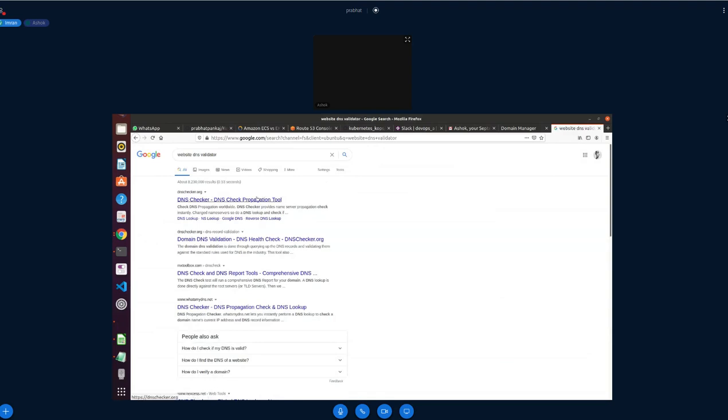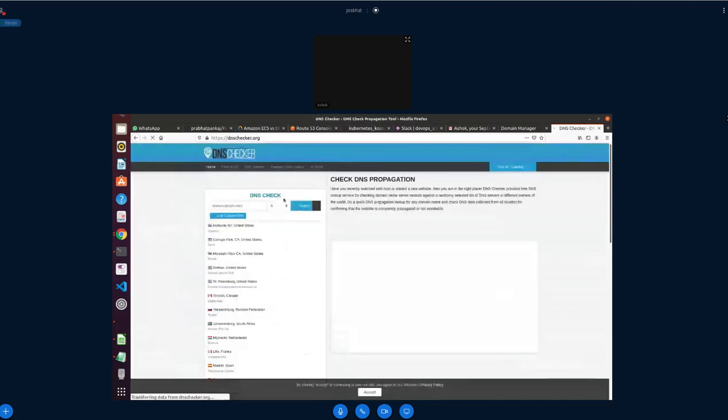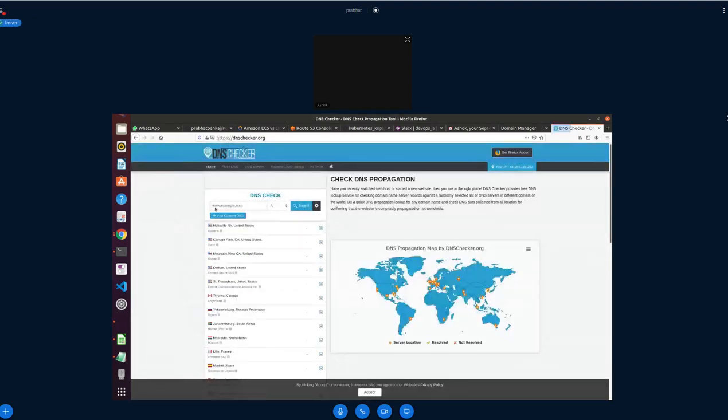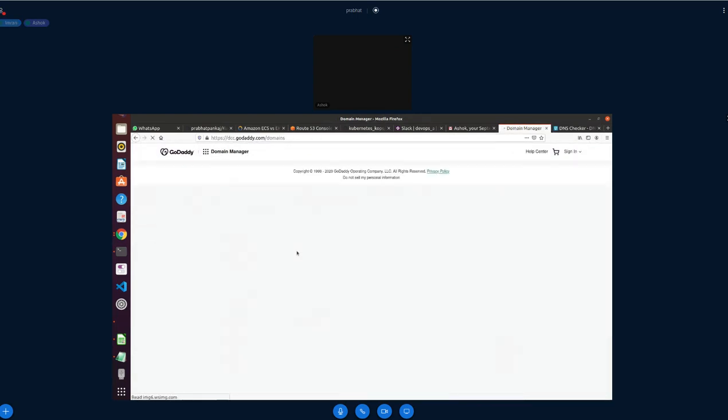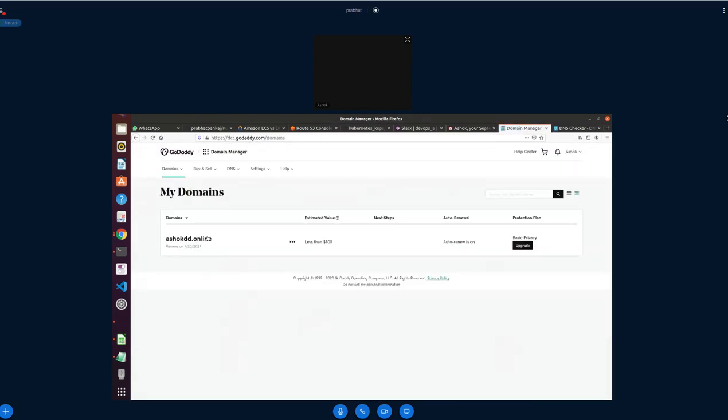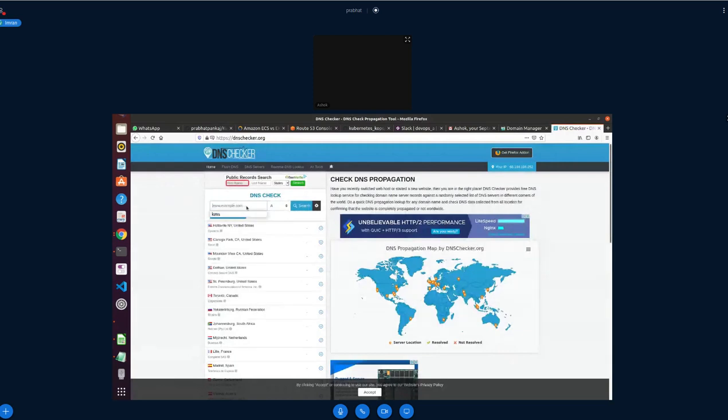DNS checker, yeah, DNS checker. Enter your website name, the one you have added just now. It should give your AWS information. If your AWS information is available, you can search it here.